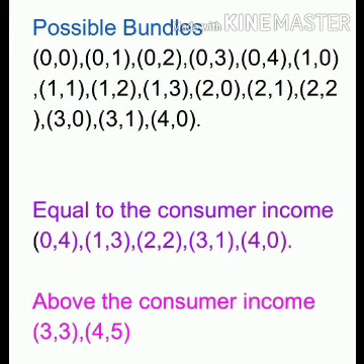The budget line separates what the consumer can afford and what he cannot afford. On the budget line, you can observe that all the points on the budget line are equal to the consumer's income. And if there are any points above the budget line, it is more than the consumer's income, so you cannot get those products. And some points or things are below the consumer's budget, that is less than the consumer's income. Okay, thank you.